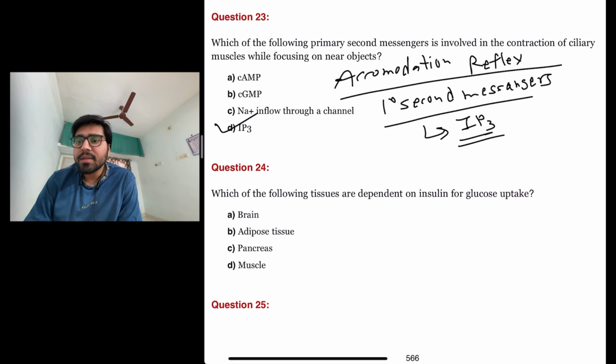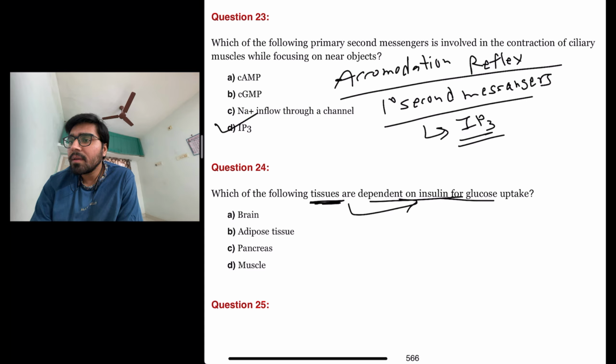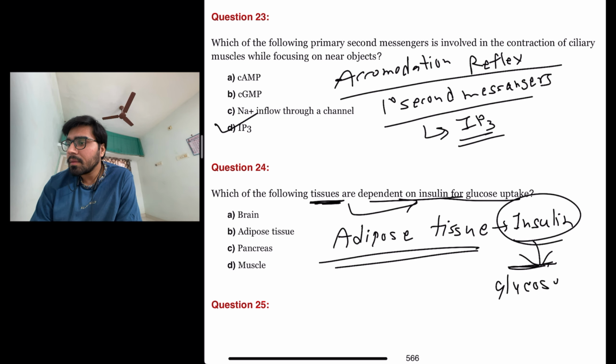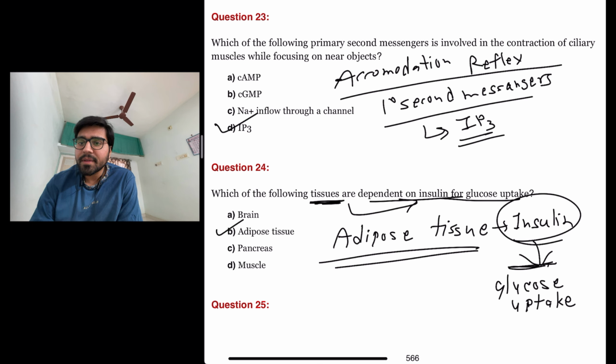The next question is, which of the following tissues are dependent on insulin for glucose uptake? So they are asking about the tissue which is dependent on insulin for glucose uptake. It is adipose tissue. Adipose tissue is dependent on insulin for glucose uptake. So the answer here is B, adipose tissue.